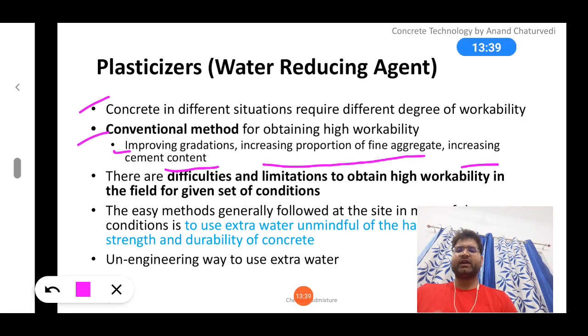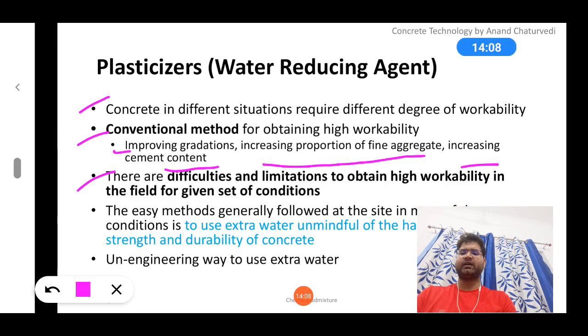But when we change the cement content or the fine aggregate proportions, it is not only changing the workability but also other parameters, which are more important. So for the sake of getting a particular workability, we are changing other parameters also, which is not good.